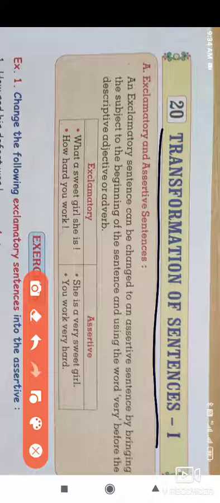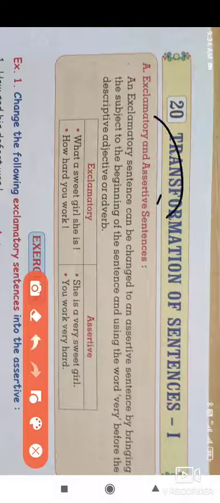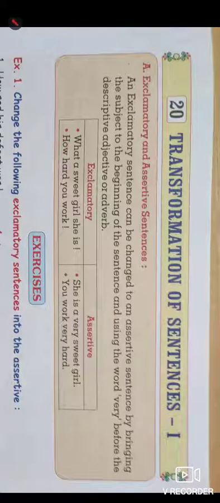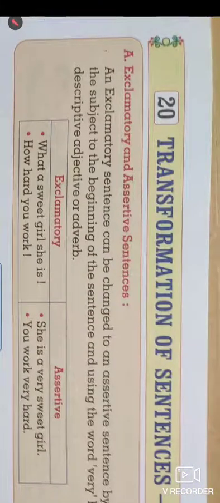We have to change the sentence from one type, that is the exclamatory, to assertive sentence. Okay, so here we have some methods by which we can transform a sentence from exclamatory sentence to assertive sentence.